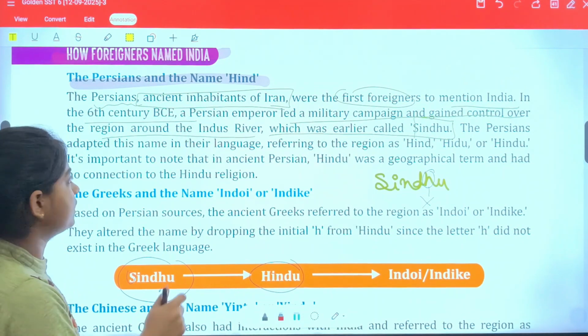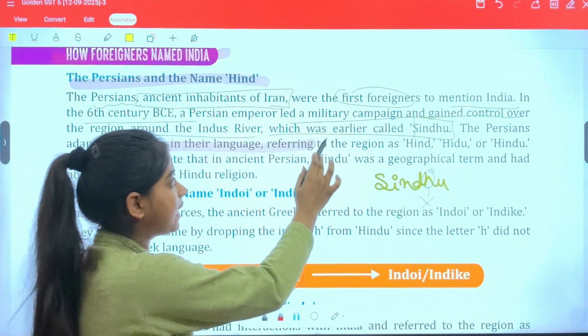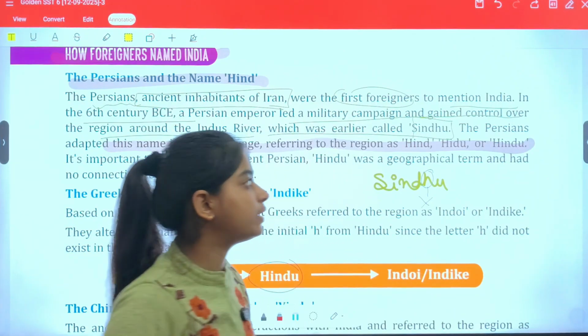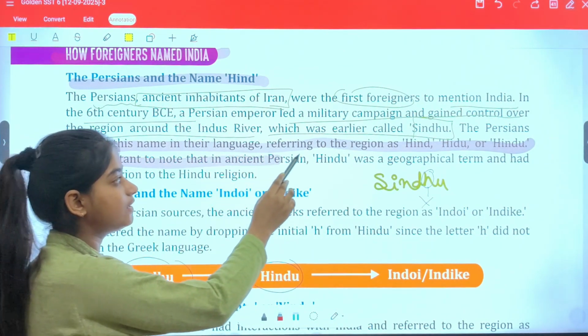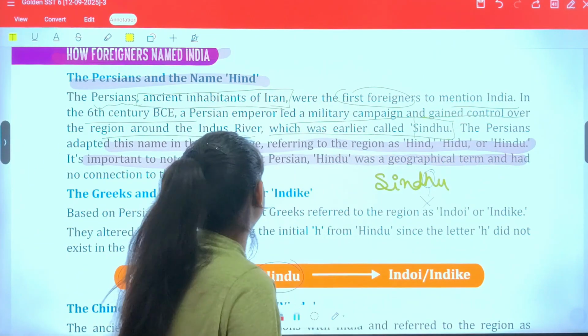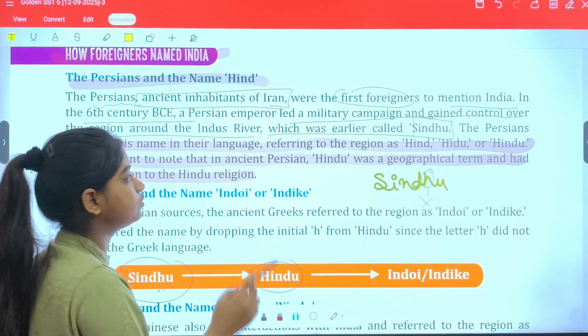Let's study in more detail. The Persians adapted this in their language, referring to the region as Hindu. That means they were using these terms. It's important to know that in ancient Persian, Hindu was a geographical term and had no connection to the Hindu religion.